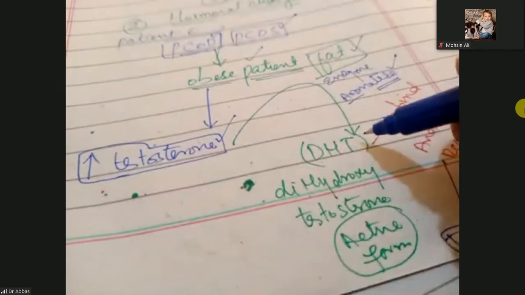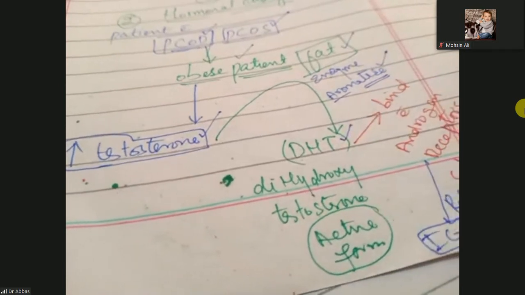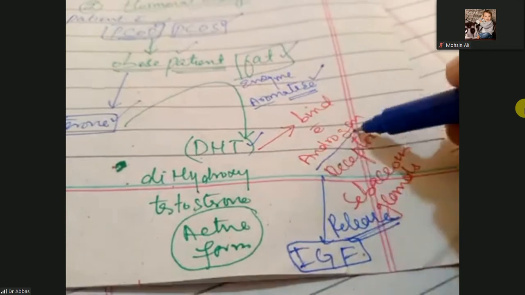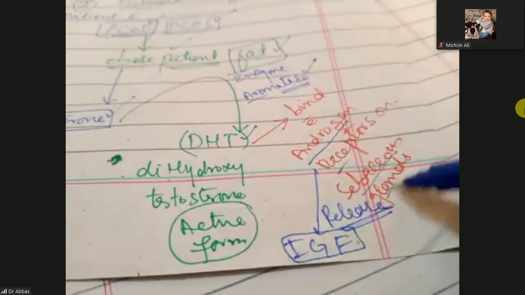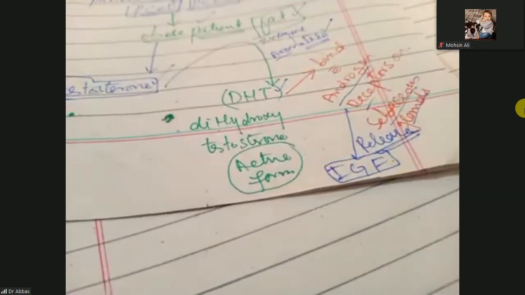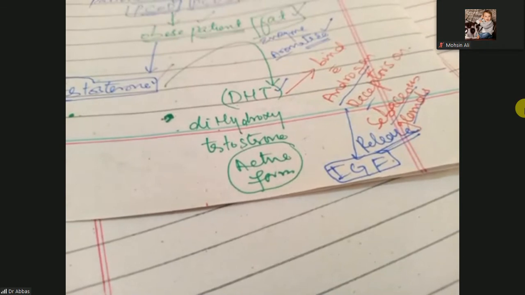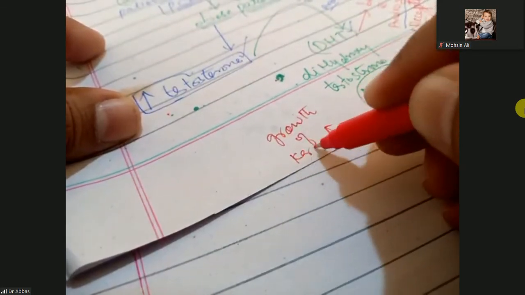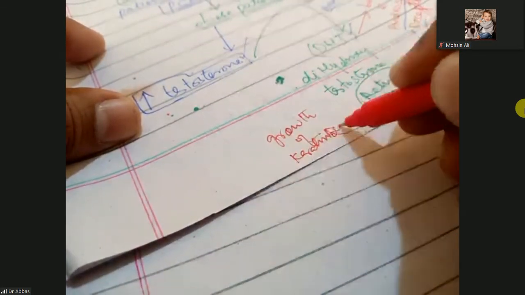It will turn into dihydrotestosterone, the active form. This will bind with the androgen receptors on the sebaceous glands, and these glands will release insulin-like growth factors. This will stimulate the growth of keratinocytes.